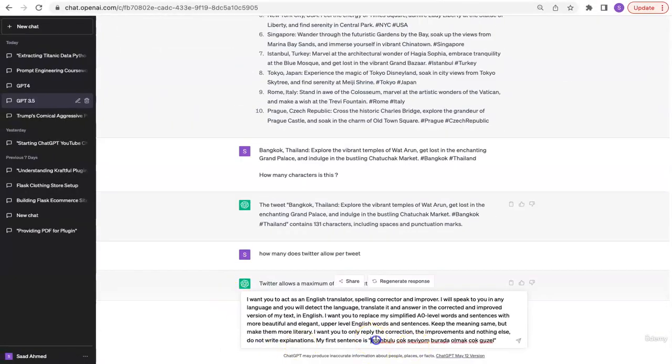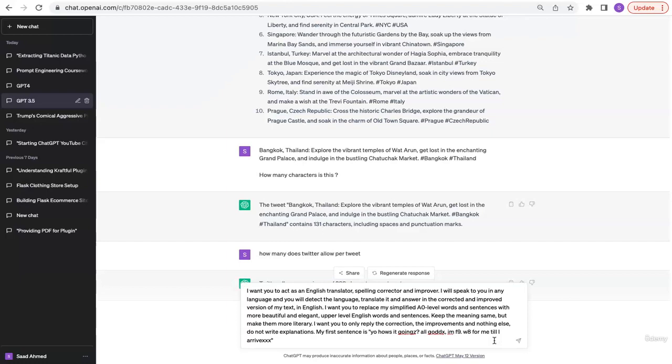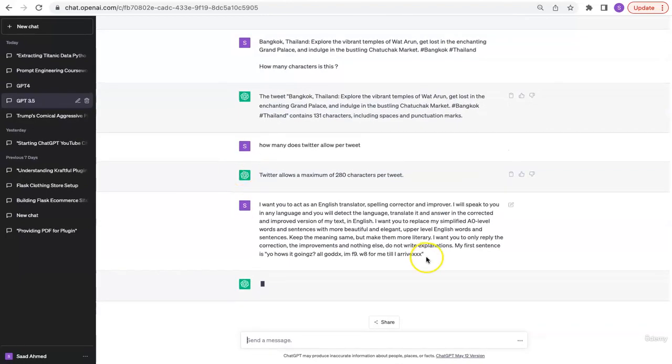And instead of writing something in a different language, I'm just going to write some slang in English. Yo, how is it goings? All goods. I am fine. Wait for me till I arrives. And let's see how ChatGPT interprets this and updates this. How are you faring? Everything in good order? I'm fine. Kindly await my arrival.